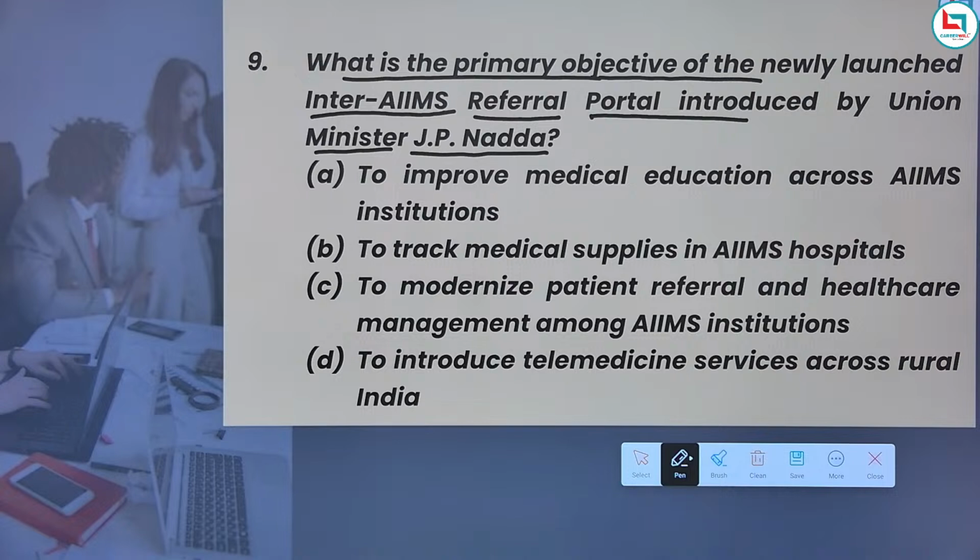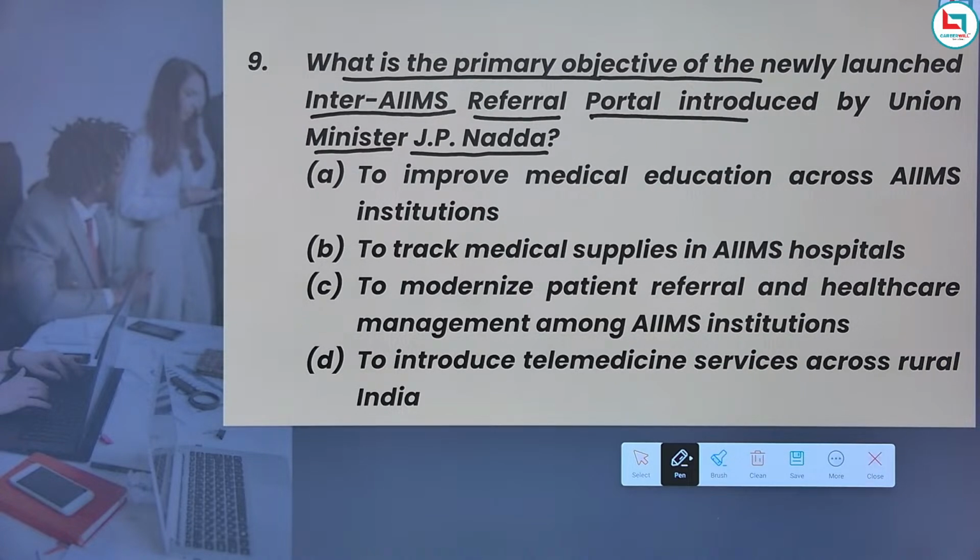It's a digital platform, and guys, remember, it is designed to make patient referrals faster and more efficient among the various AIIMS hospitals. It uses facial recognition and automated workflow to reduce delay and paperwork, and it improves coordination and treatment planning.